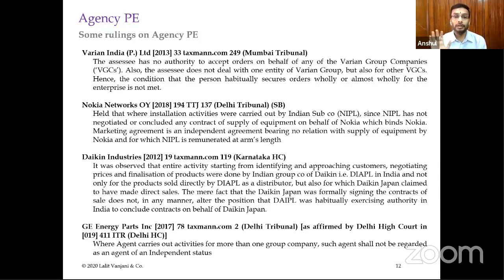And it was decided that you cannot deny the fact that the Indian liaison office was acting on behalf of the foreign companies and concluding contracts in India. So one has to be very careful about to what extent the income tax officers can go to dig out the evidence.